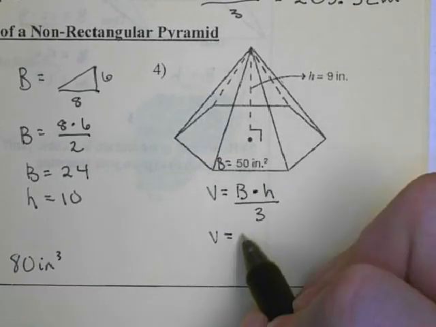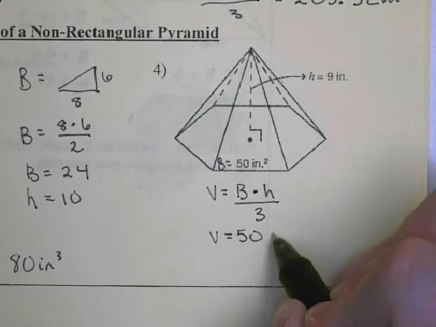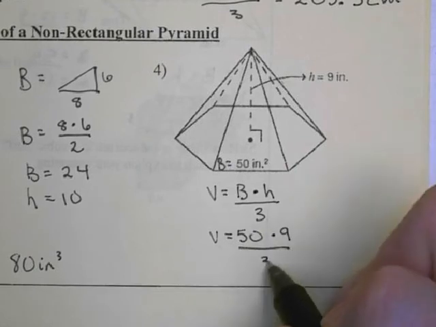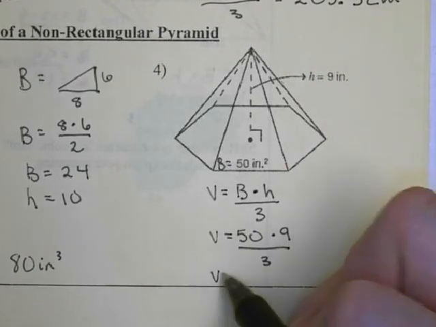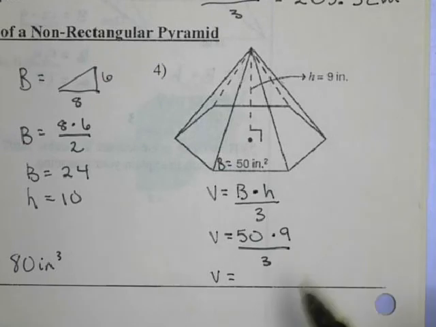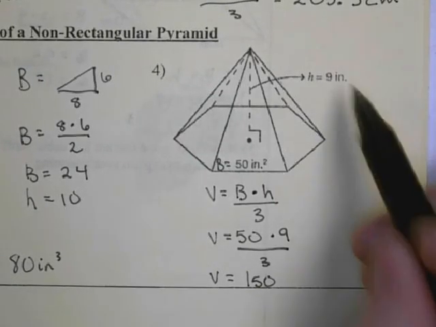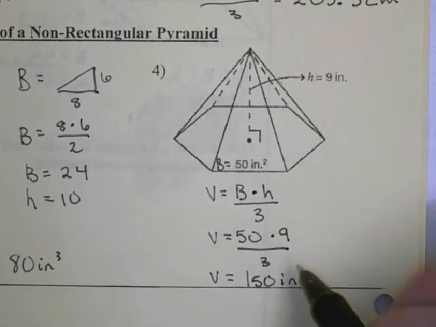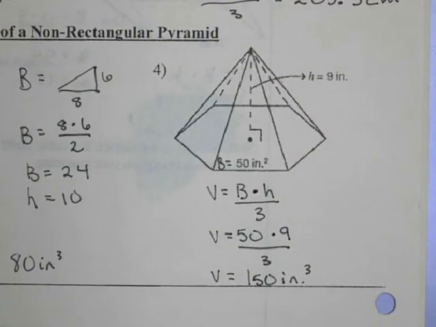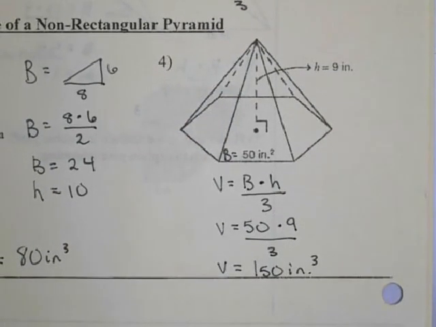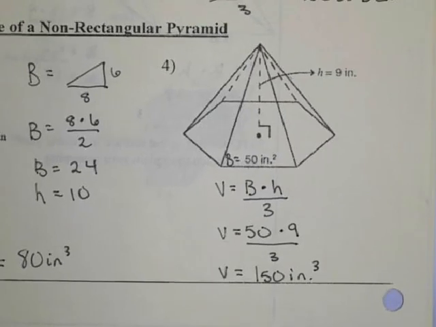So I have my base area is 50 times 9, and then we divide that by 3. So my volume would equal 50 times 9. Then we'll divide that by 3, and we get 150, and our units in inches. And since it's volume, we cube our units. So that's it for volume of pyramids.